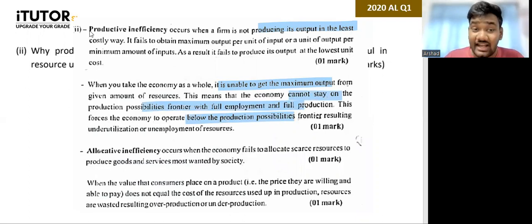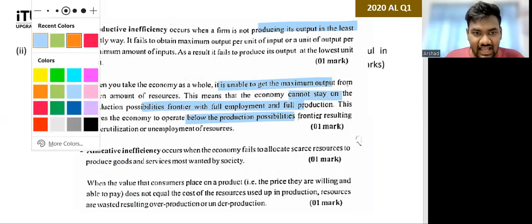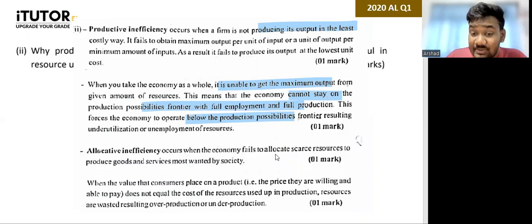Then look at allocative inefficiency. What are they saying here? Allocative inefficiency occurs when the economy fails to allocate scarce resources to produce the goods society wants. They are failing to do so. That is what you call allocative inefficiency.